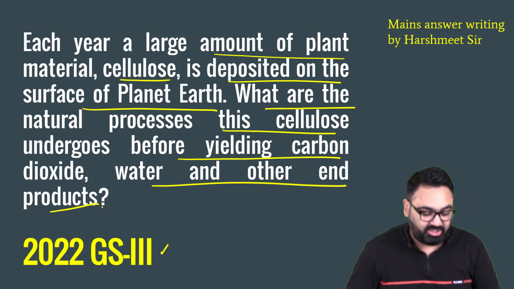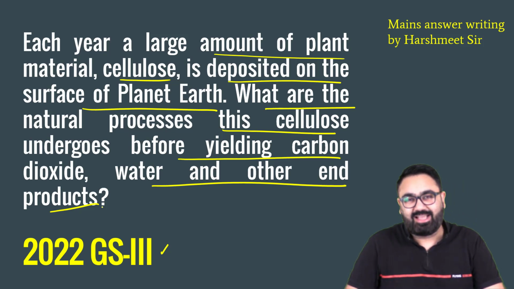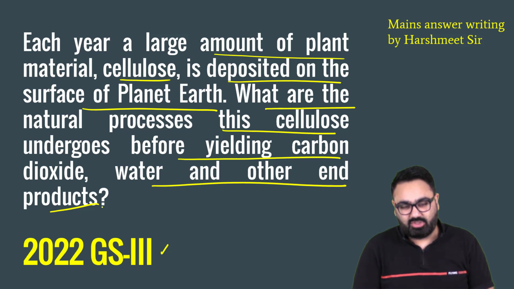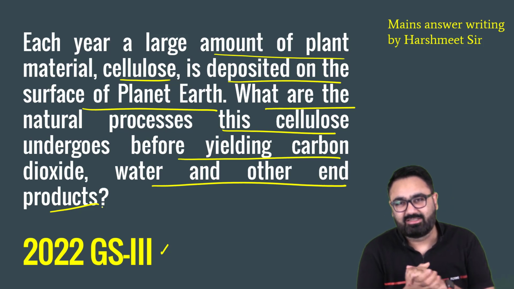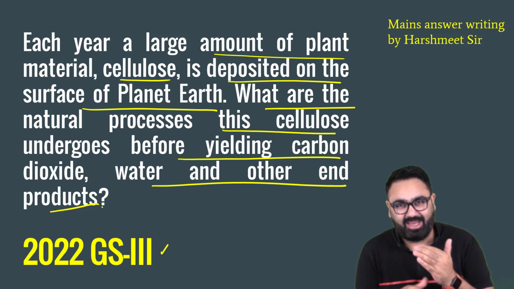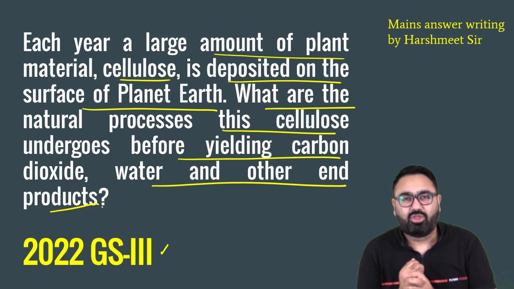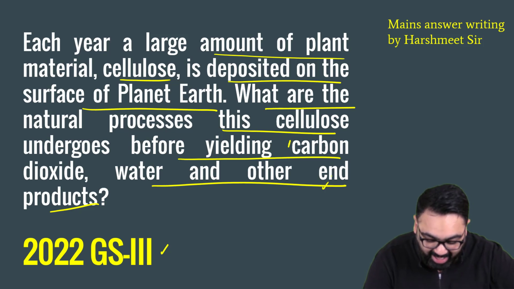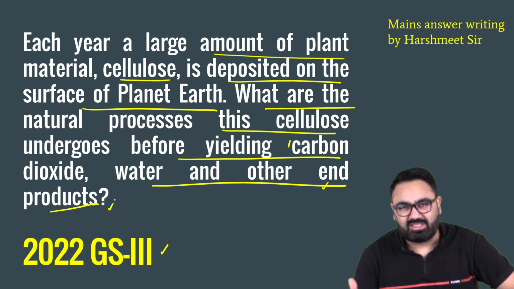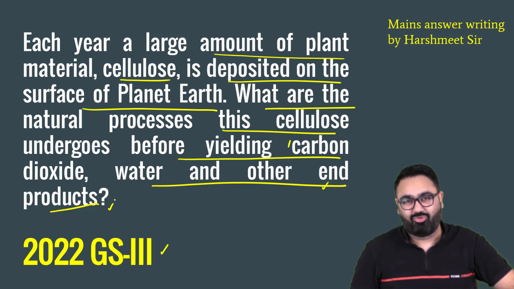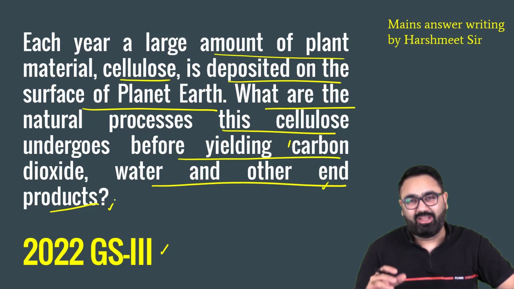So it's a slightly technical question. Those who have not read this topic in science, it might become slightly difficult for you. If you have read this and you know about cellulose, or if you are from, let's say, a bio background, it would be a pretty simple, straightforward question. The question is basically about cellulose, which is a derivative of plants. A large amount of cellulose from the plants gets deposited because it undergoes different changes in the life cycle. You have to tell the process that it undergoes before it turns into carbon dioxide, water, and other end products. So processes such as biosynthesis, and how it actually gets into biothermal heating, all these processes have to be given before it actually yields the end product.